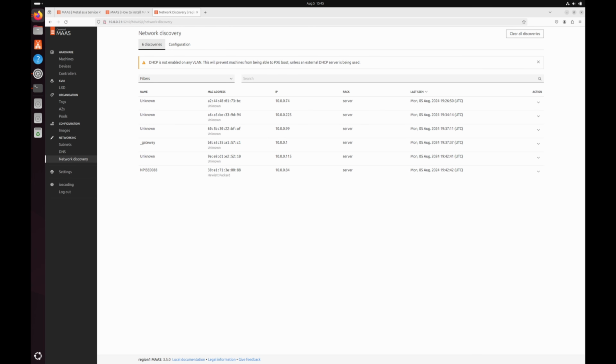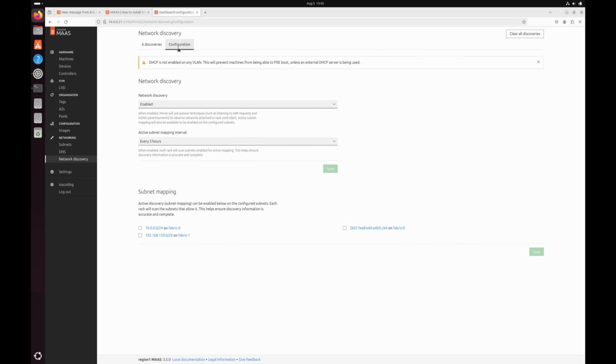In order to do that, what you can do is go to network discovery, click on configuration, and here, since the network discovery is enabled, we will just select this IP address and click on save.